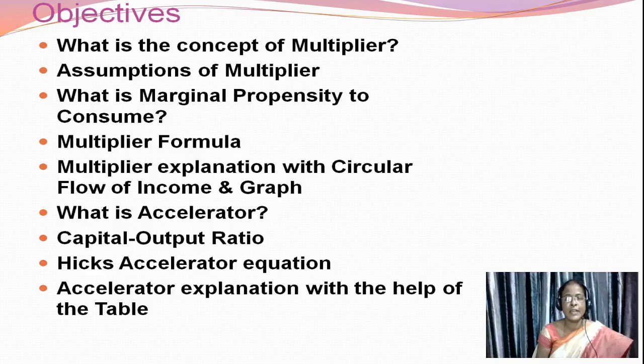In this video, we will discuss the concepts of multiplier and accelerator. The main objectives are: what is the concept of multiplier, what assumptions are needed for the multiplier to work, what is MPC, that is marginal propensity to consume, the formula for multiplier given by John Maynard Keynes, multiplier explanation with the help of the circular flow of income, and what is the accelerator concept, what is capital output ratio in accelerator principle, the accelerator equation given by Hicks, and accelerator explanation with the help of a table.